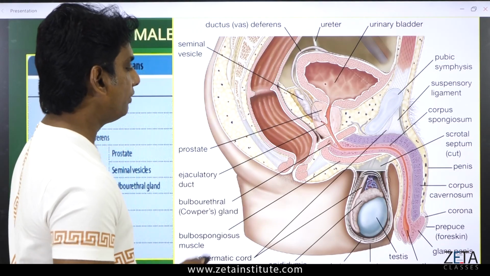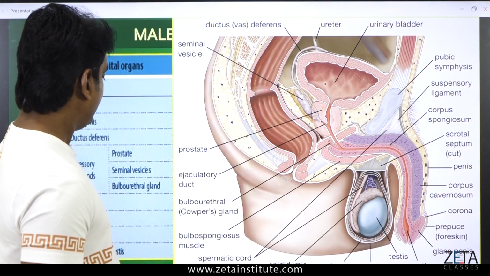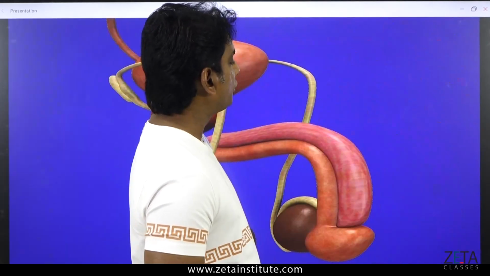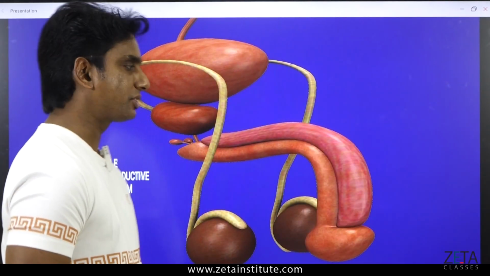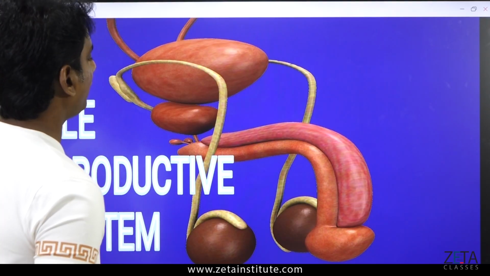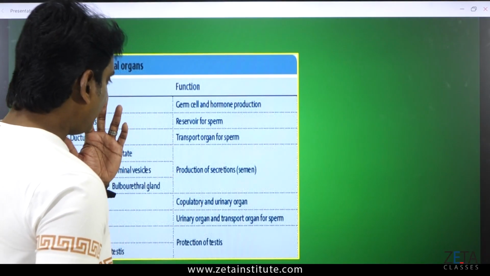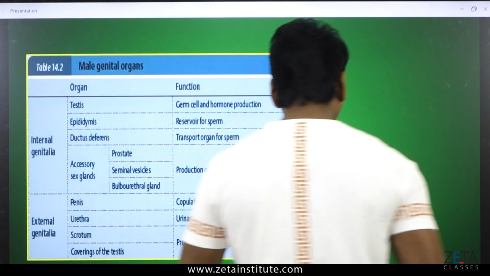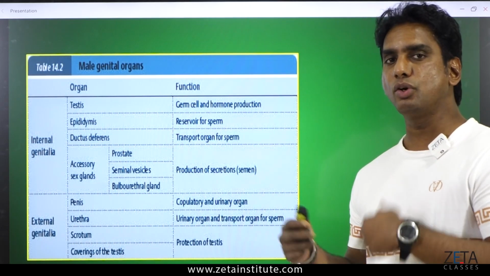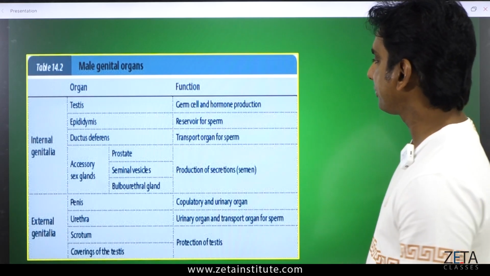Then corpus spongiosum and all these things are not much discussed, and we don't need to go back into that picture again. But over here we will discuss some of these functions which I already told you. Then we will go back to the anatomy of the testis.